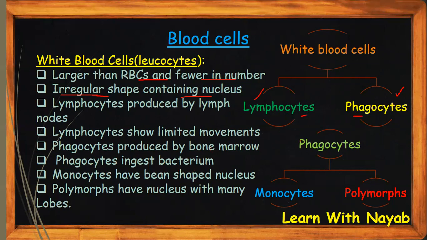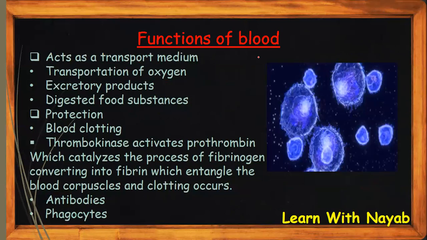Phagocytes ingest bacteria. They protect the body by ingesting the diseases or bacteria that have entered the blood or the body. Phagocytes have two types called monocytes and polymorphs. Monocytes have a bean-shaped nucleus, and polymorphs have a nucleus with many lobes, and non-granular cytoplasm. So these are the differences between monocytes and polymorphs. Now we've read all the composition of blood.